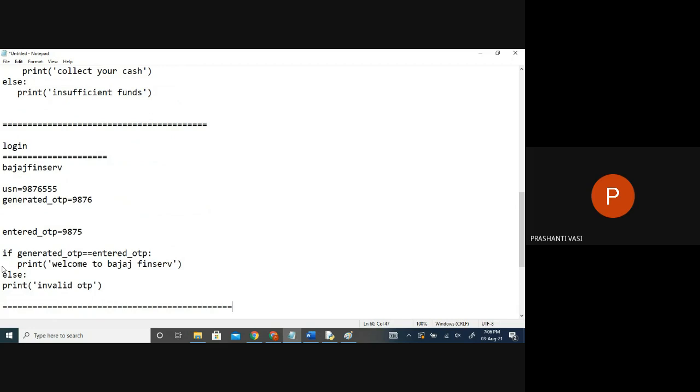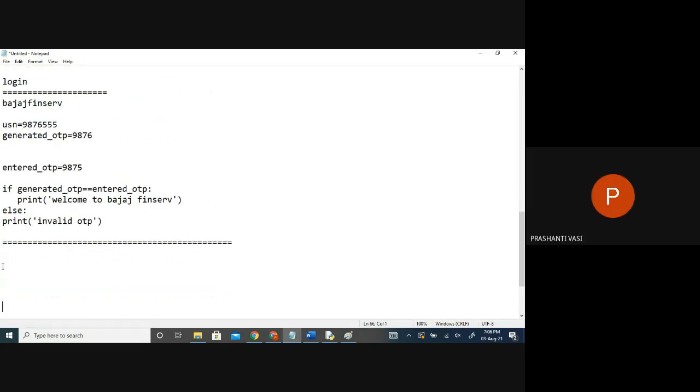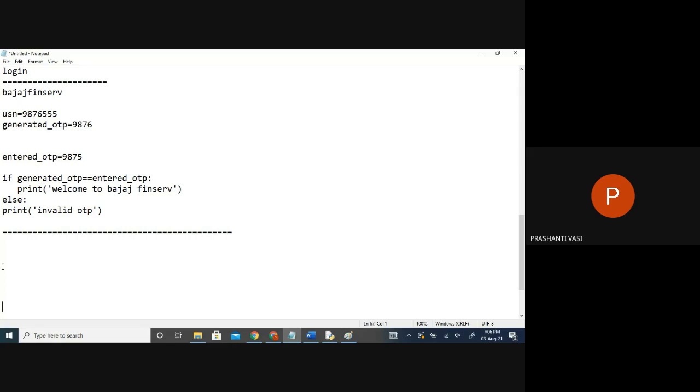Yes, this concept is required everywhere. So this is decision making. Before you do something, check whether it is correct or proper, and then do the things.